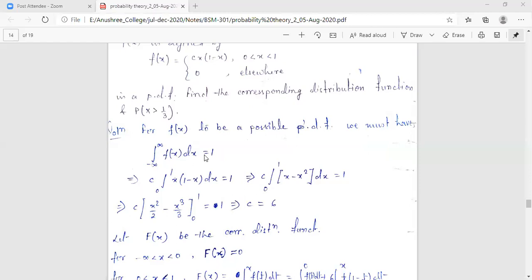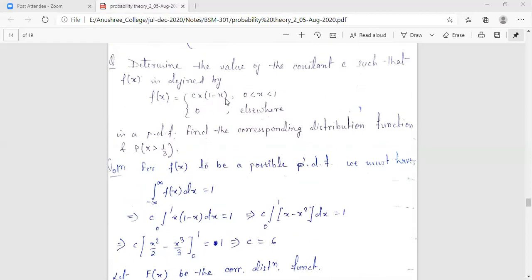What does it signify? We can split this interval. In which interval do we have f(x)? 0 to 1. At all other values of x, f(x) equals 0. So we split the interval into minus infinity to 0, 0 to 1, and 1 to infinity.